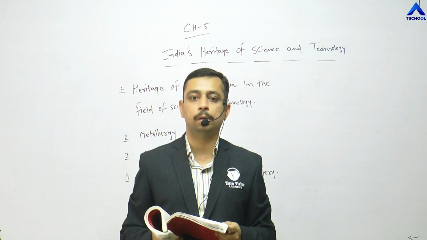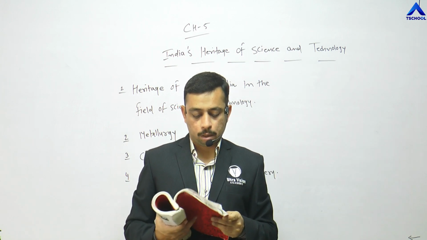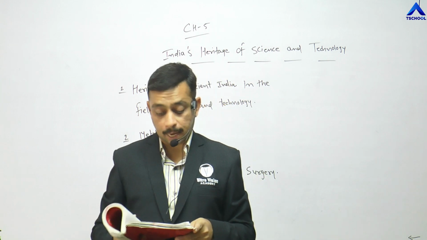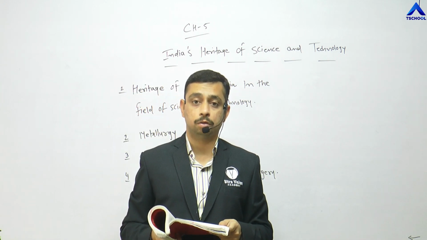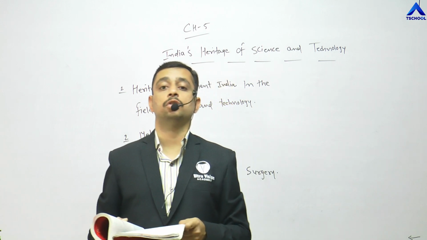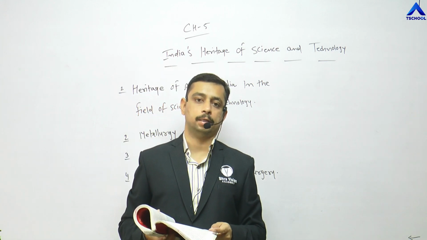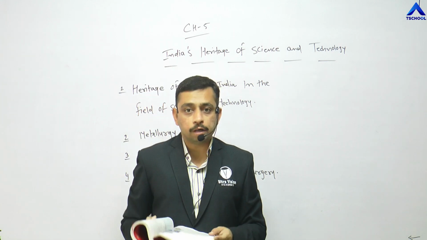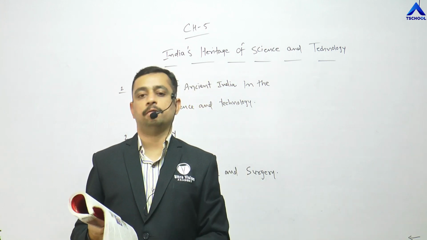These 3 people pioneered, pioneered means the main pillar, the Indian medicine science and surgery, so that they could reach the extreme height. And we as humans living in this society will get the benefits.